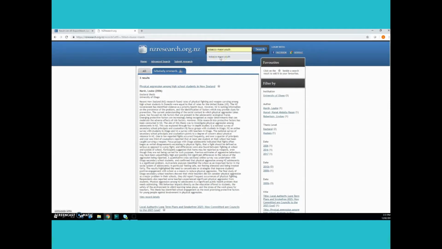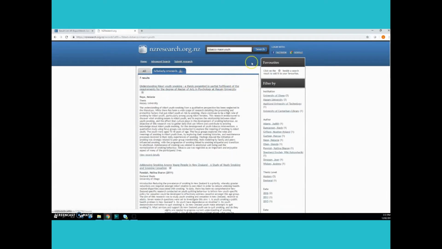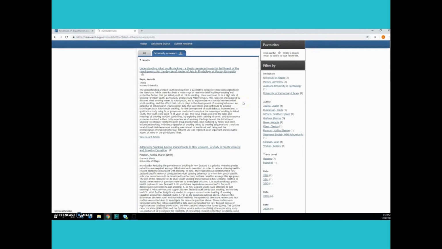Now, they don't have an advanced template, but this search is going to bring us up results because it's not such a big database, so you don't have to be sophisticated in your searching. Understanding Māori youth smoking, addressing smoking amongst young people in New Zealand. These are looking very interesting too.